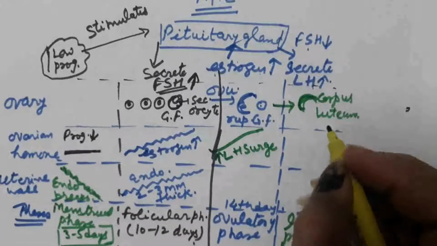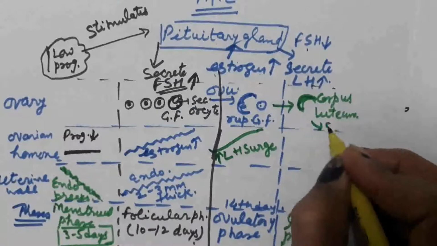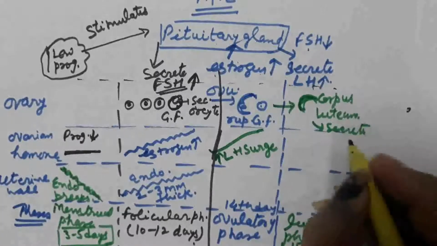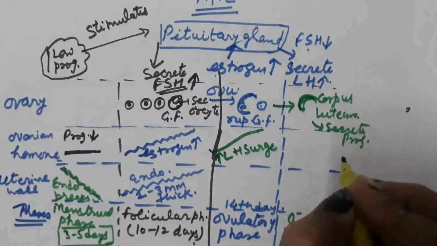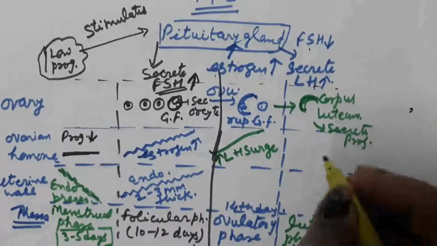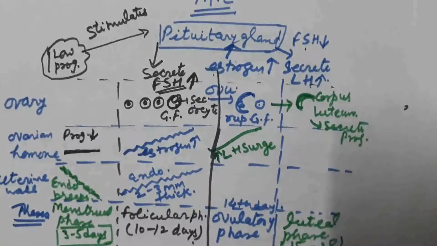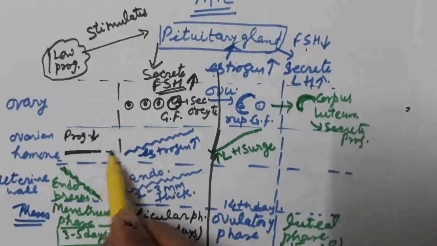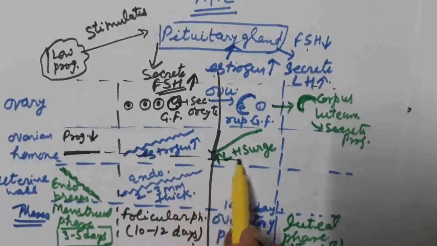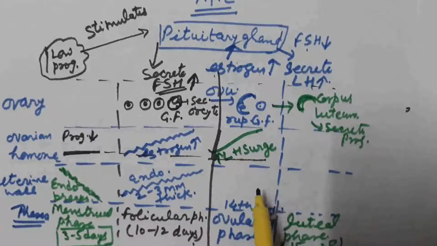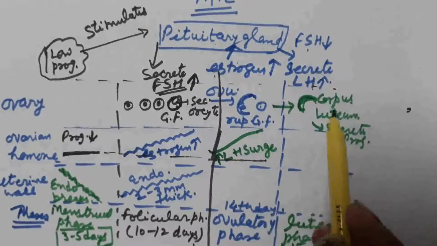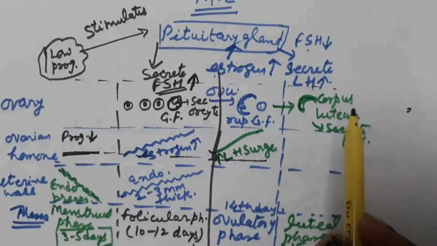Corpus luteum secretes progesterone. So again there is a rise in the progesterone hormone. The level of progesterone, which was lowest, now rises due to formation of the corpus luteum.